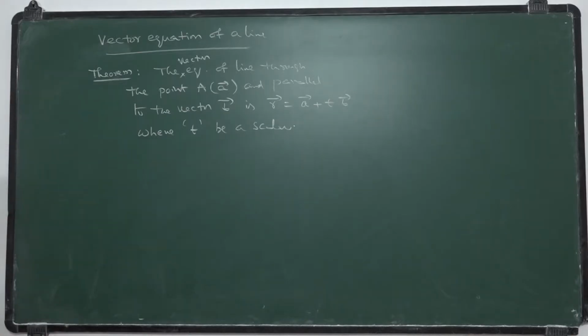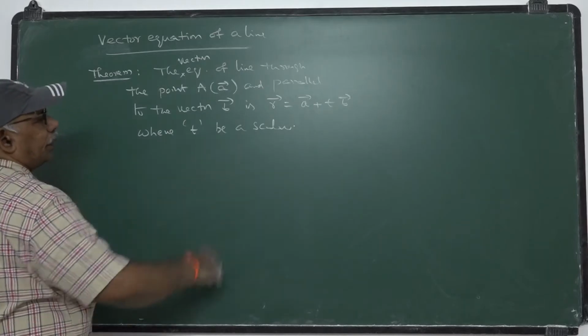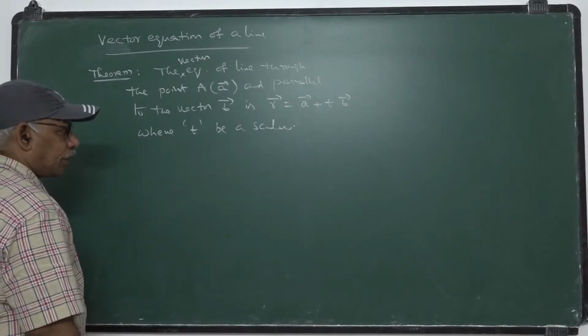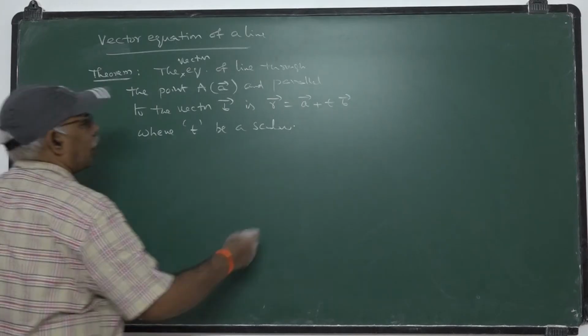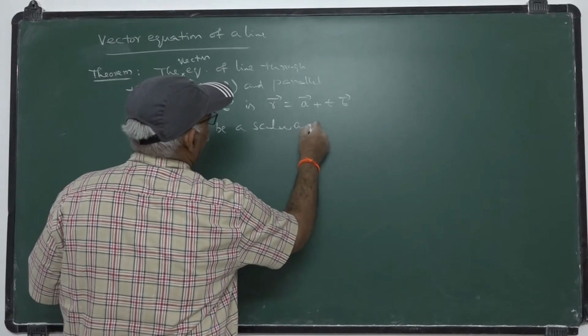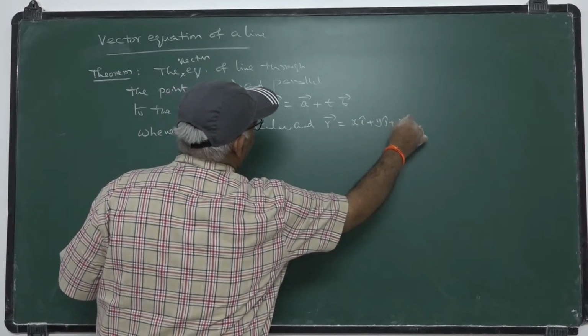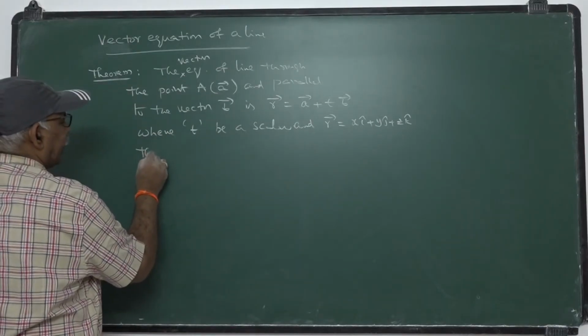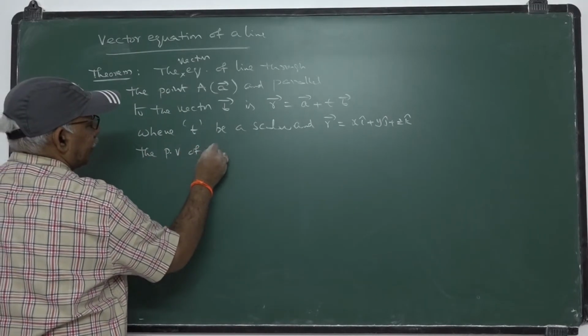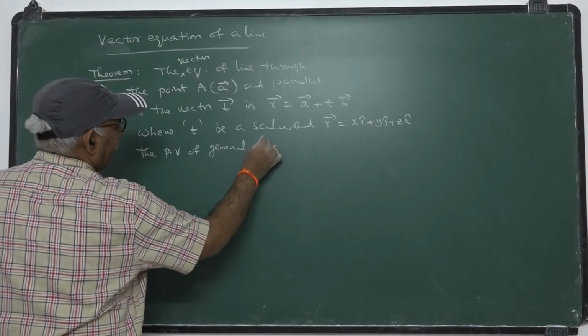The vector equation of the line through the point whose position vector is A bar and parallel to the vector B bar is R bar equal to A bar plus T B bar. Let R bar be the position vector of the general point on the line, where R bar is x i plus y j plus z k, the general position vector of a general point on the line.